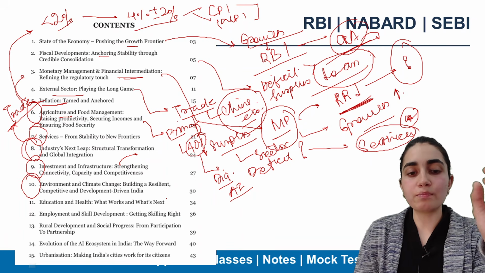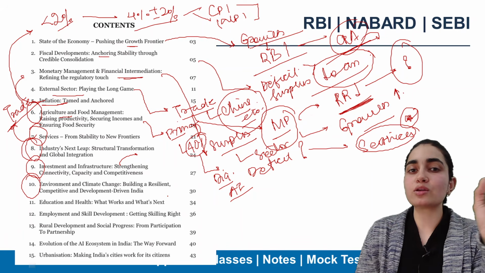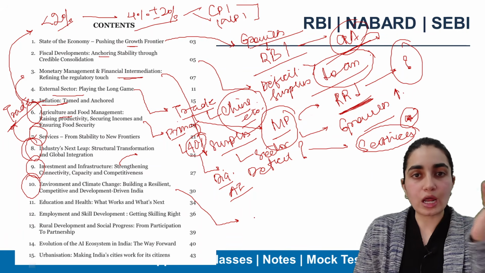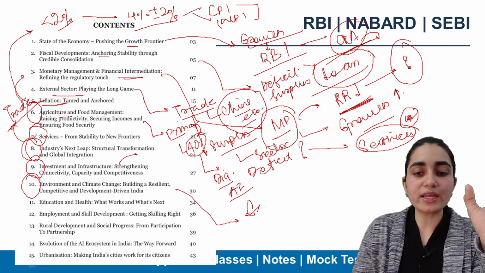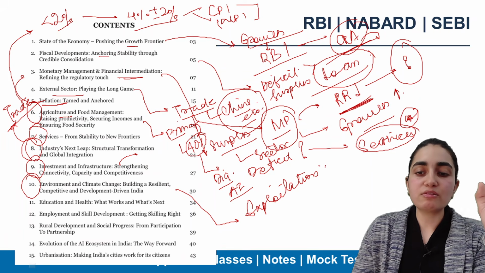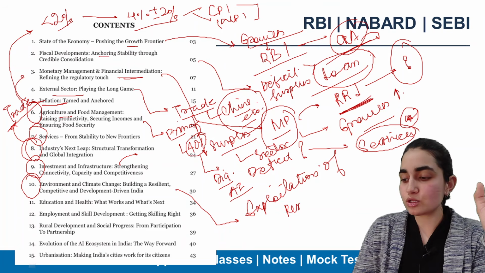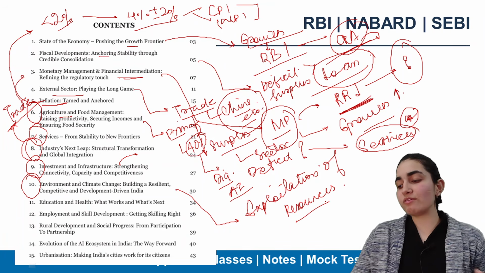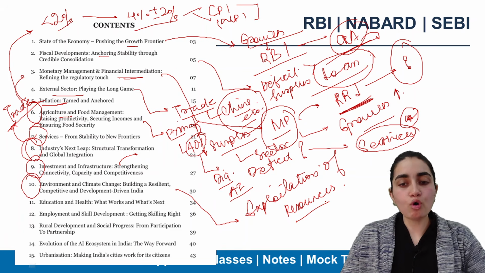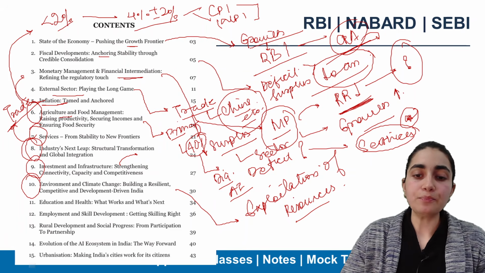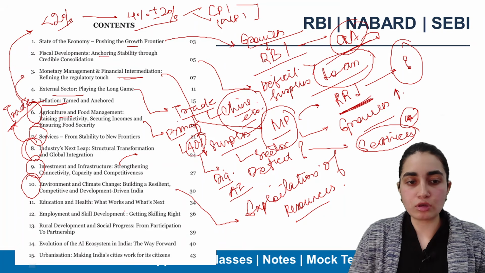Environment, which is the core part. Without environment, any economy cannot even think of growing, because economics is surrounded by what? That is the exploitation of resources. But we need to remember that we are exploiting the resources, and that too in a very, very correct manner. So both of them are super important from the examination perspective here, right? This is something which was important.